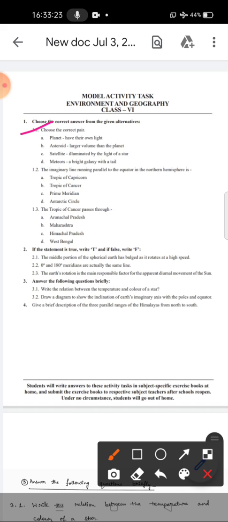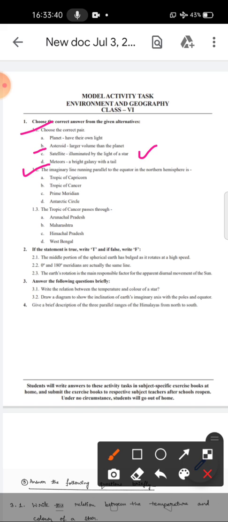So what is left behind? Option C, satellite illuminated by the light of a star. So option C is the correct answer. Satellites also don't have their own light. They take up their light from the star. That means option C is the correct pair.